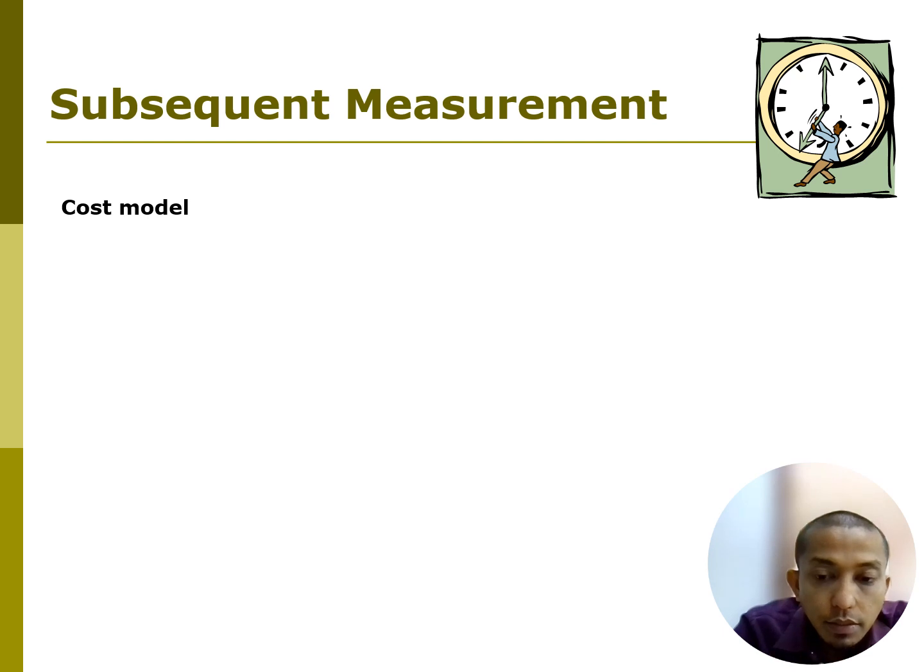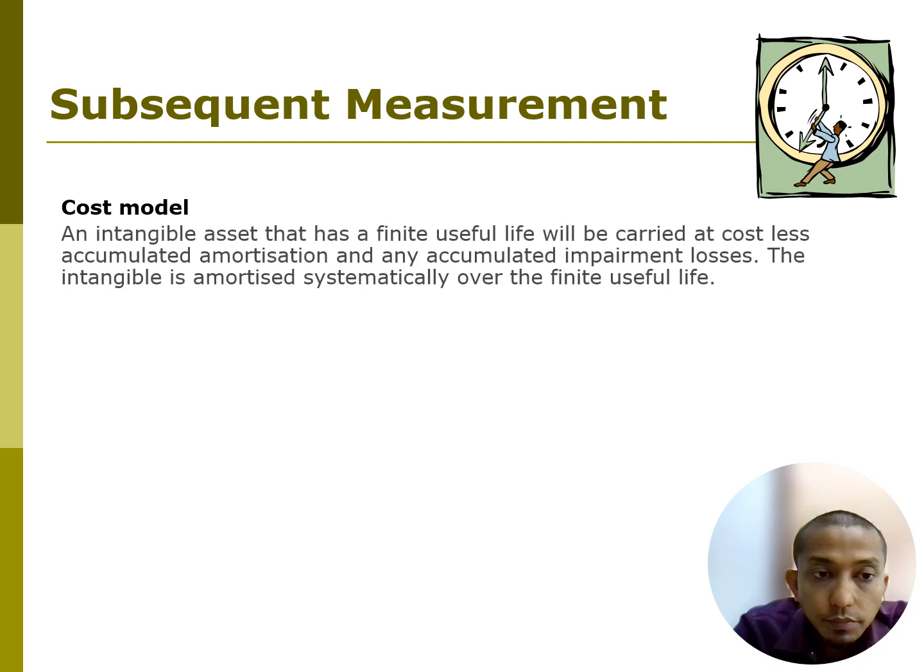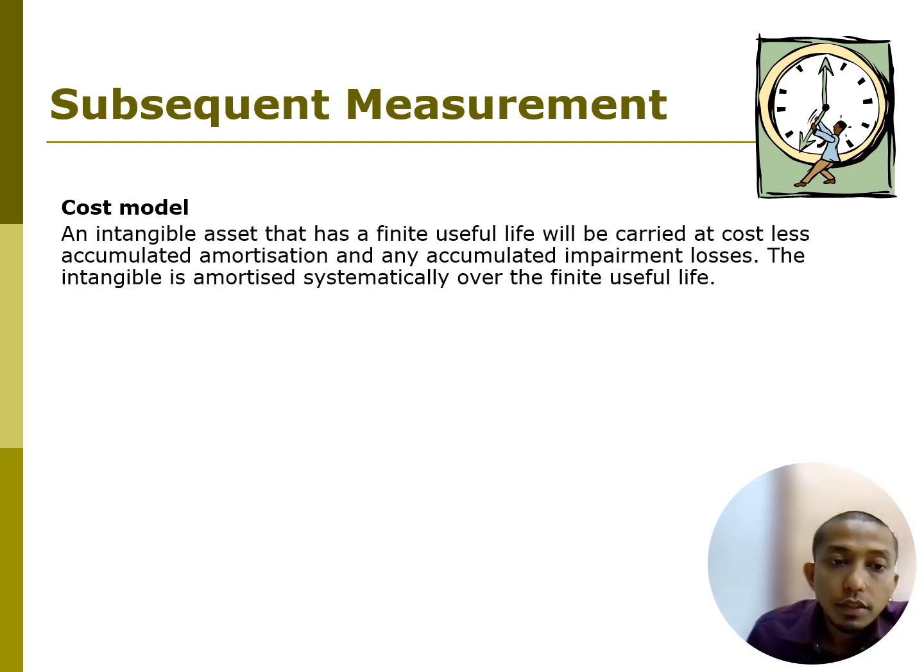Under subsequent measurement of intangible asset, there are two methods, the first of which is the cost model. Under the cost model, an intangible asset with a finite useful life can be carried at cost less accumulated amortization and accumulated impairment loss. So what does finite mean? Finite means that they have a limit. The opposite is infinity, which is no limit, but finite is limited.